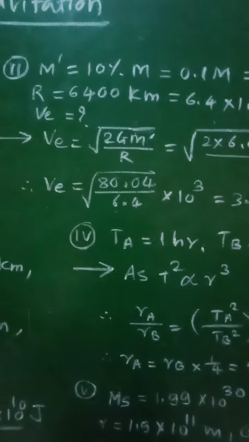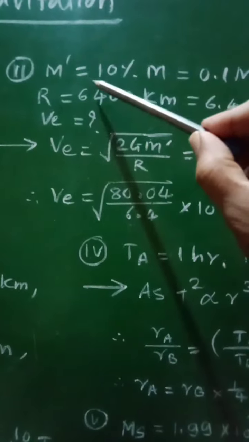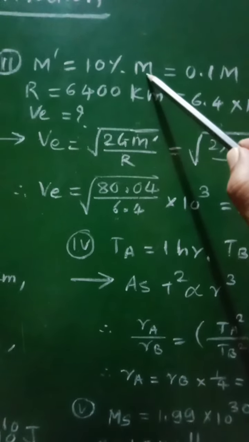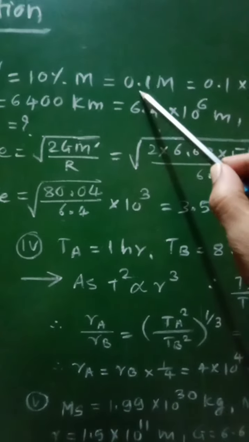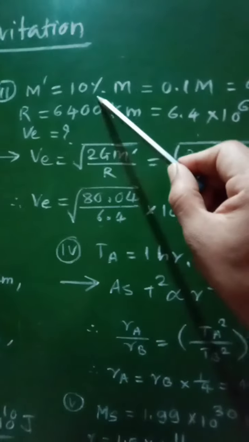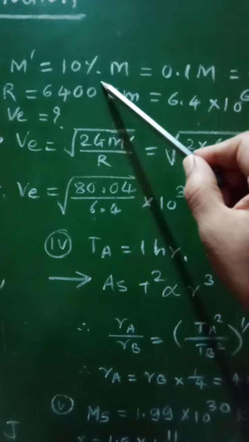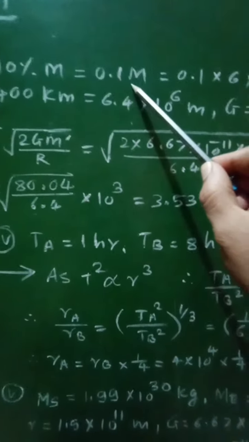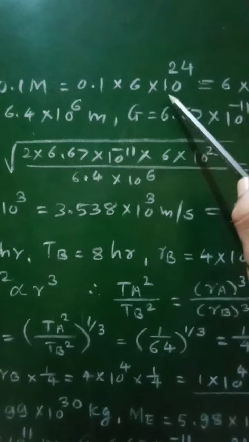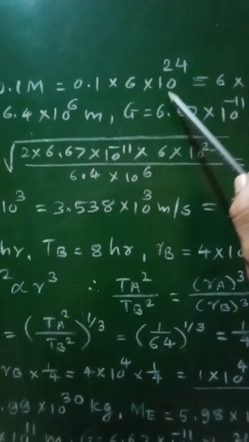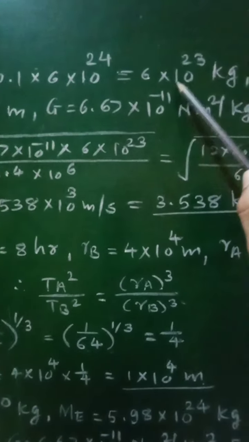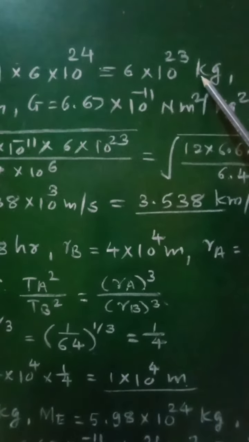And therefore for this, the given data is mass of the wooden earth m dash will be equal to 10% of mass of the earth, that is m, which will be equal to 0.1 m. 10% means 10 by 100, which is 0.1, into m. That will be equal to 0.1 into 6 into 10 raised to 24. So 6 into 10 raised to 24 is the mass of the earth, which comes out to be 6 into 10 raised to 23 kilogram.